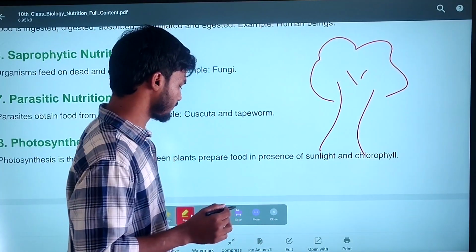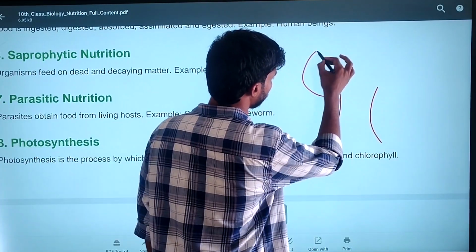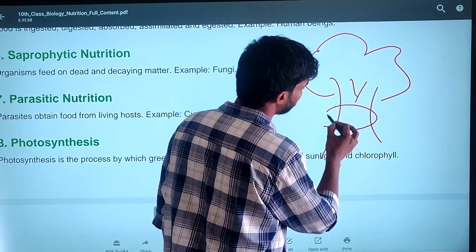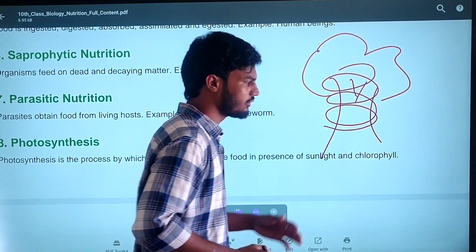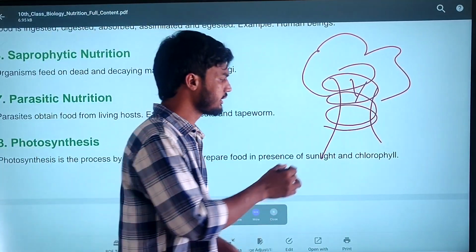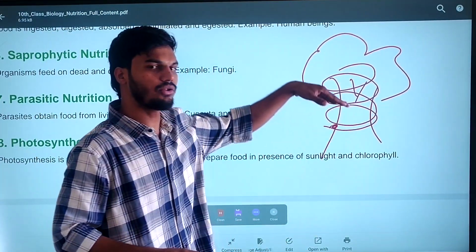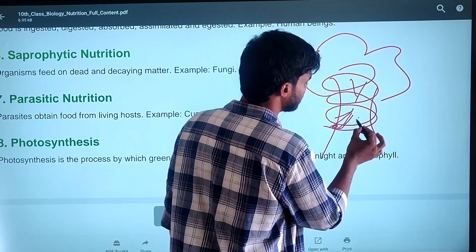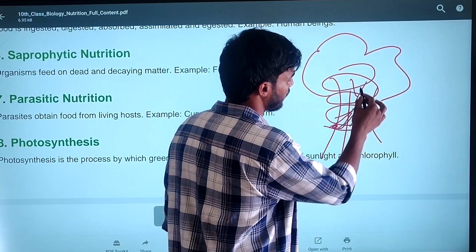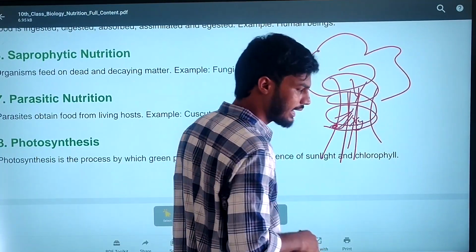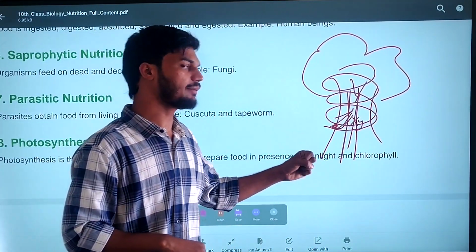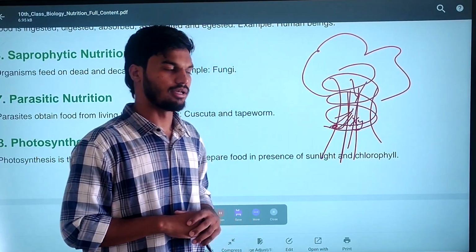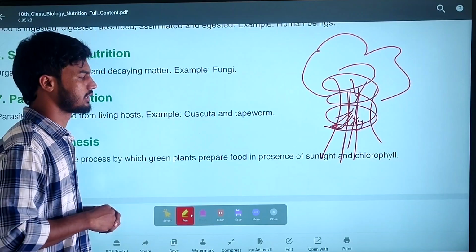Take the Cuscuta plant as an example. The Cuscuta plant has a ring or spiral-like structure. It spreads over trees. Whenever the Cuscuta plant spreads over a tree, its roots directly penetrate into the xylem and phloem of the plant material. From the phloem, it directly absorbs the nutrients from the host plant, which is known as parasitic nutrition.